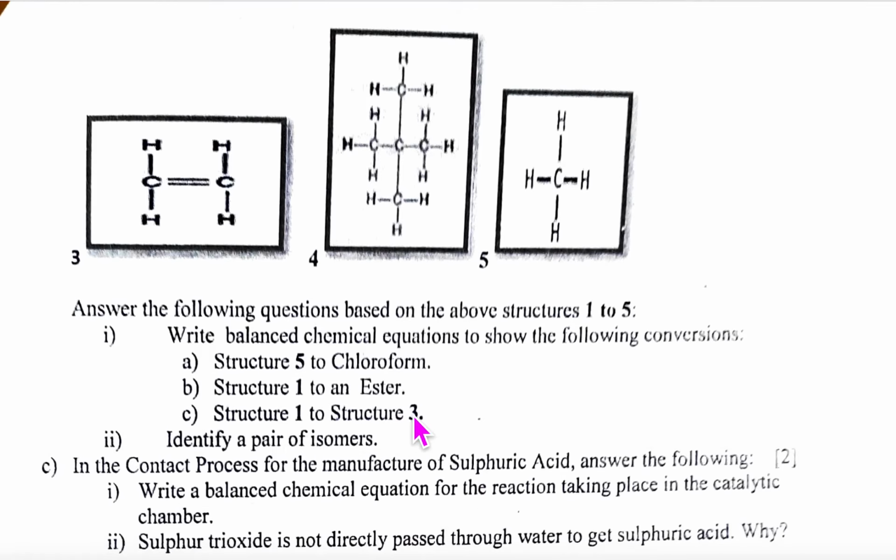We come to 1 to structure 3. Can you see ethene?